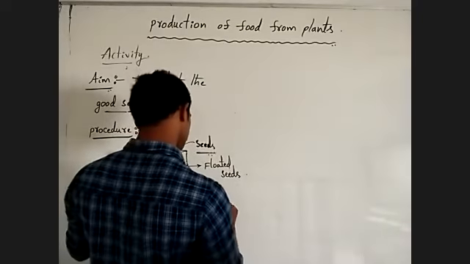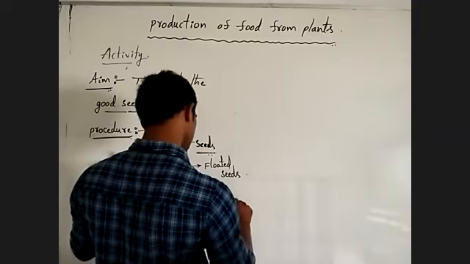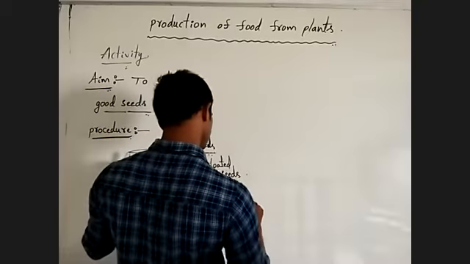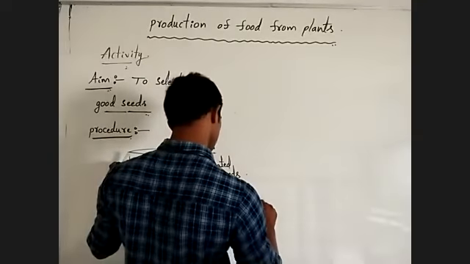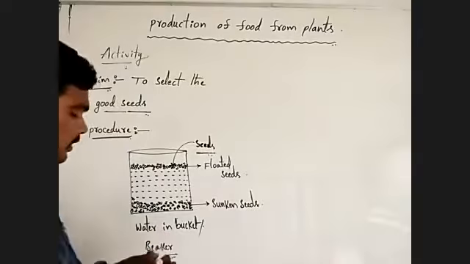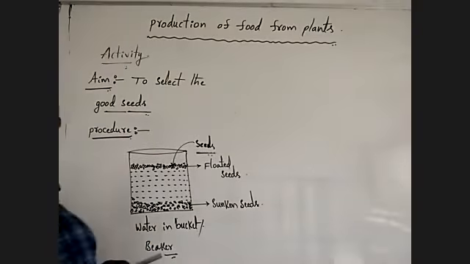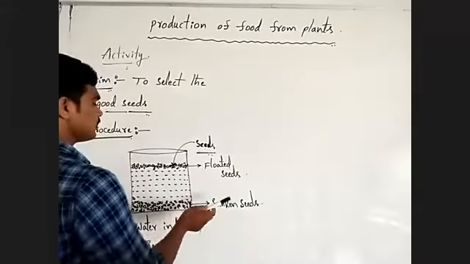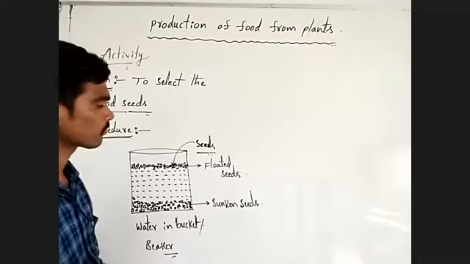These are sunken seeds. Floated seeds and sunken seeds.